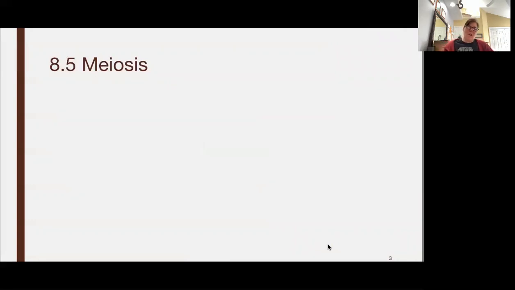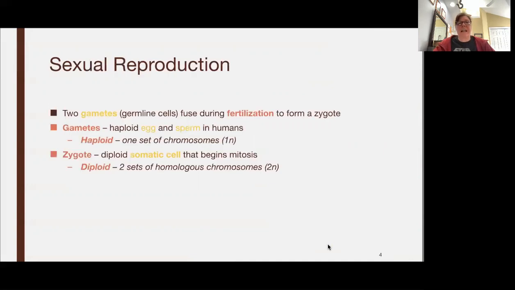So in order to go from having 46 chromosomes in a diploid cell, meaning we have two copies, one copy from mom, one from dad, into an egg or a sperm that has only one copy, which is called haploid, 1N, we're going to undergo a process called meiosis. And this is the only place that meiosis takes place, and that is to make gametes. Gametes is the technical name for eggs and sperm. We're going to fertilize that egg. That fertilized egg is called a zygote.